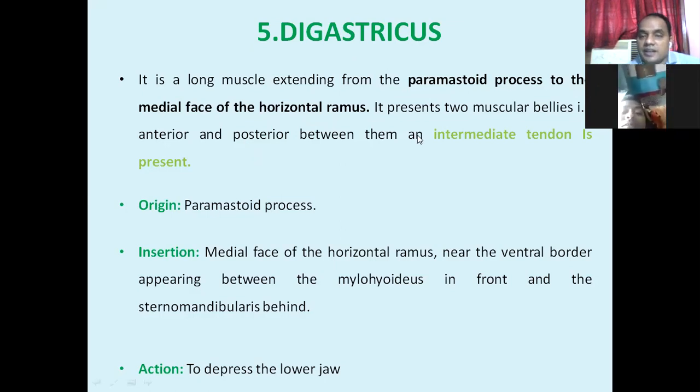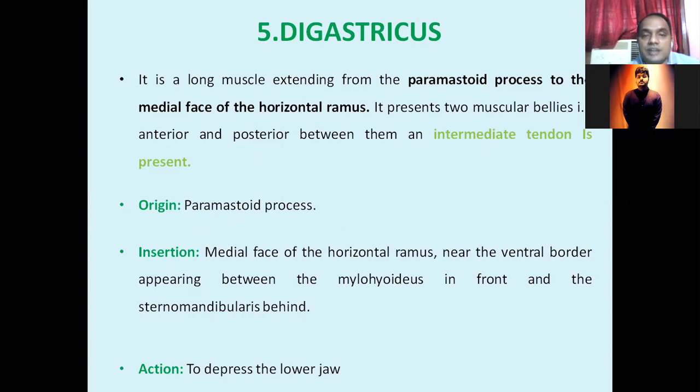This anterior and posterior valley is united with a tendon between them, that is the intermediate tendon. This is the only muscle that has the intermediate tendon. You should also remember, for the objective exam, which muscle has the intermediate tendon. So this muscle has the intermediate tendon. Its origin is the paramastoid process.